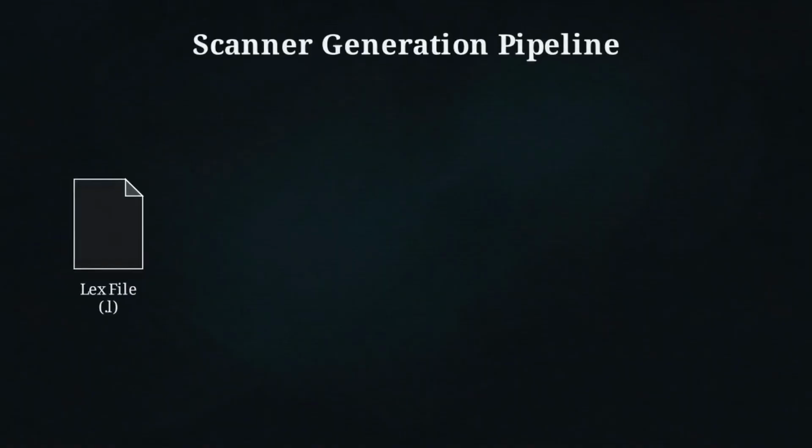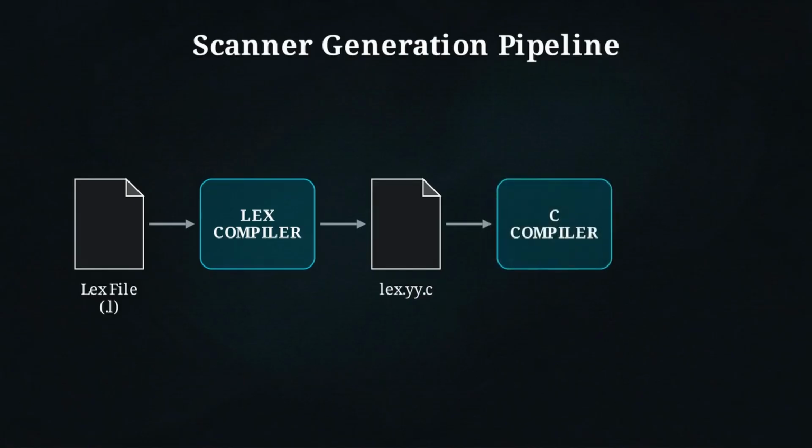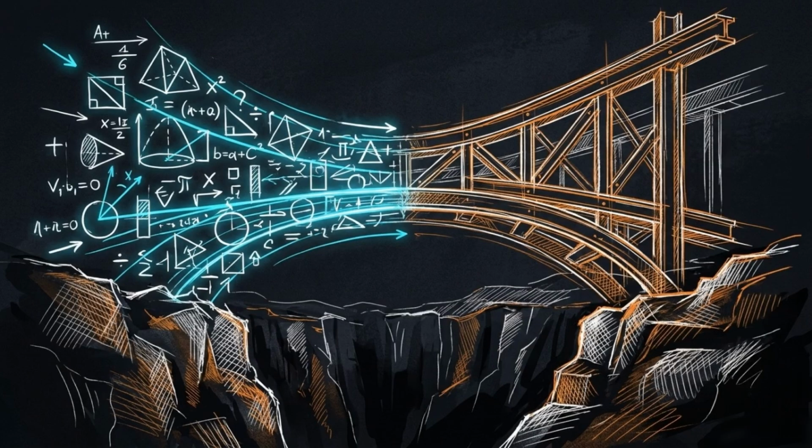First, engineer rules are saved in a .l file and fed into the Lex compiler. The Lex compiler calculates the minimized DFA and generates an intermediate C program, lex.yy.c. Finally, a standard C compiler takes that file and compiles the final executable scanner. Lex serves as a bridge, converting abstract automata mathematics into an automated build tool.